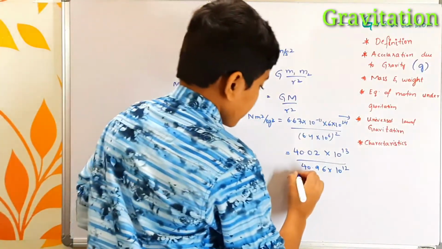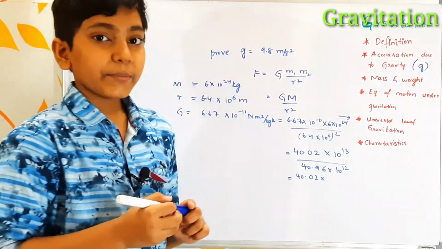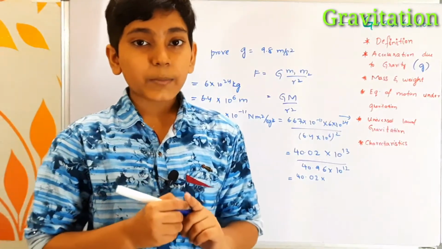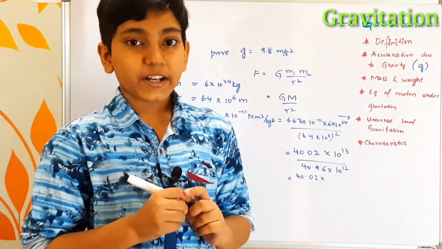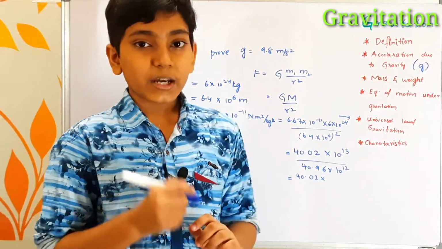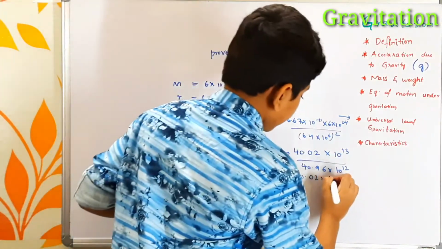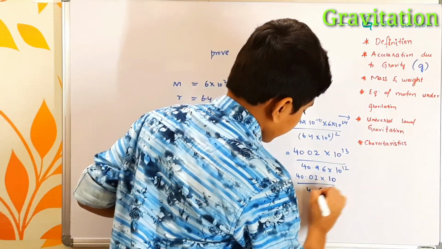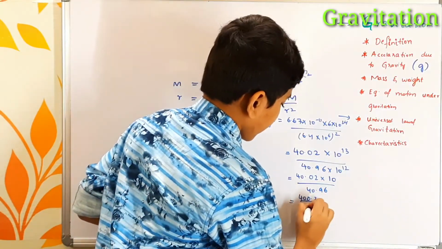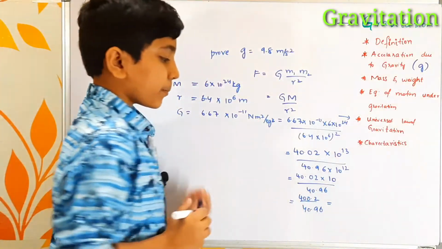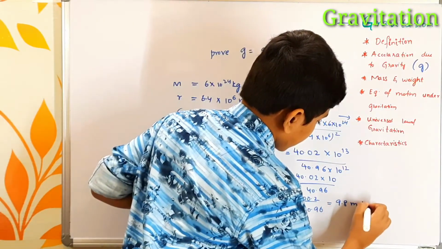So now it is going to become 40.02 into 10 power 13, and if I bring this 10 power 12 towards the numerator, it becomes 10 power minus 12, because 1 by a power n equals a power minus n. So now it is looking like a power m into a power n, so the equation becomes 13 minus 12, that is plus 1. So it is 10 whole, divided by 40.96 in the denominator. So now it is going to be 400.2 divided by 40.96. The value of 400.2 divided by 40.96 is equal to 9.8 meters per second square.